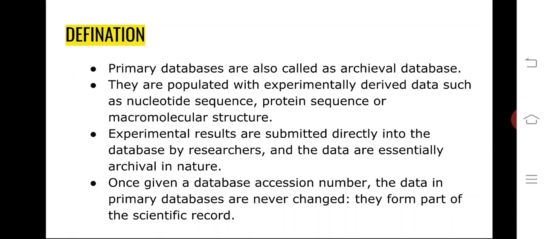What are primary databases? These are, we could say, the first hand collection or archive of data which is being made available to the public. So one way or the other, it is an archivable database. As we earlier said, a database is nothing but a collection of data, and since this is primary, it may be the first hand data which are directly taken from the experimental results, and these can be retrieved at any time.